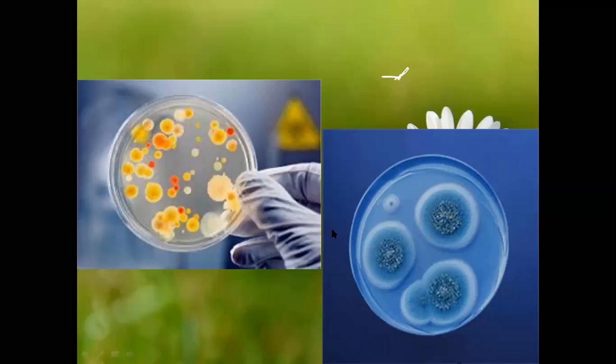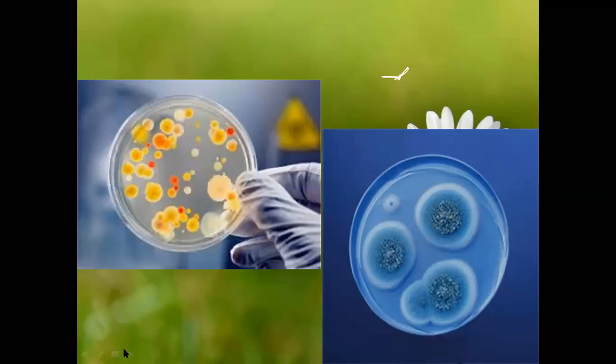So in vitro, that is inside the lab, the microorganisms grow in the petri dishes in this way. Is it clear now about the microorganism, how they grow in the petri dishes? This is for you to understand.